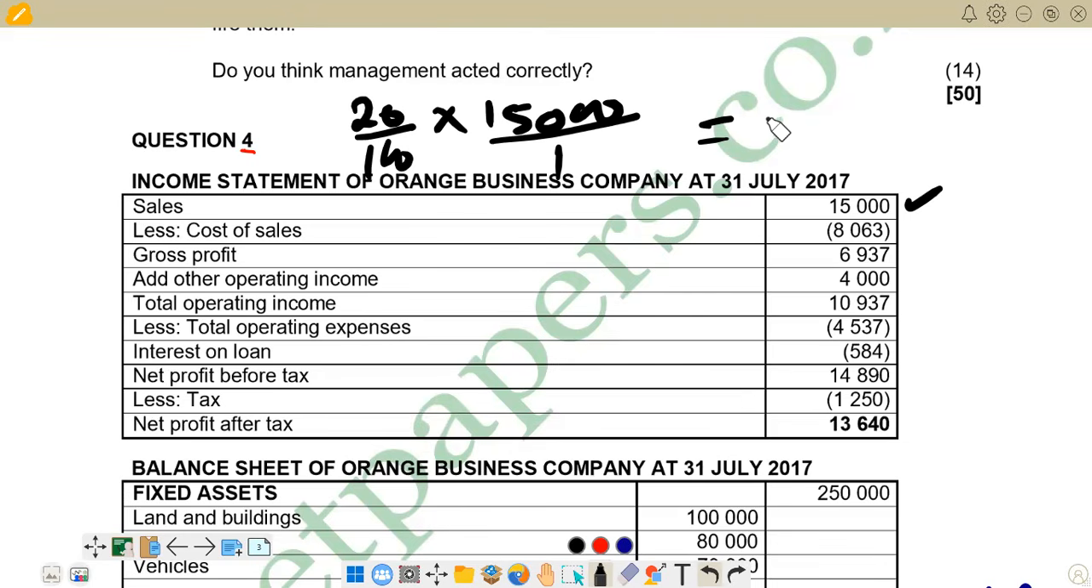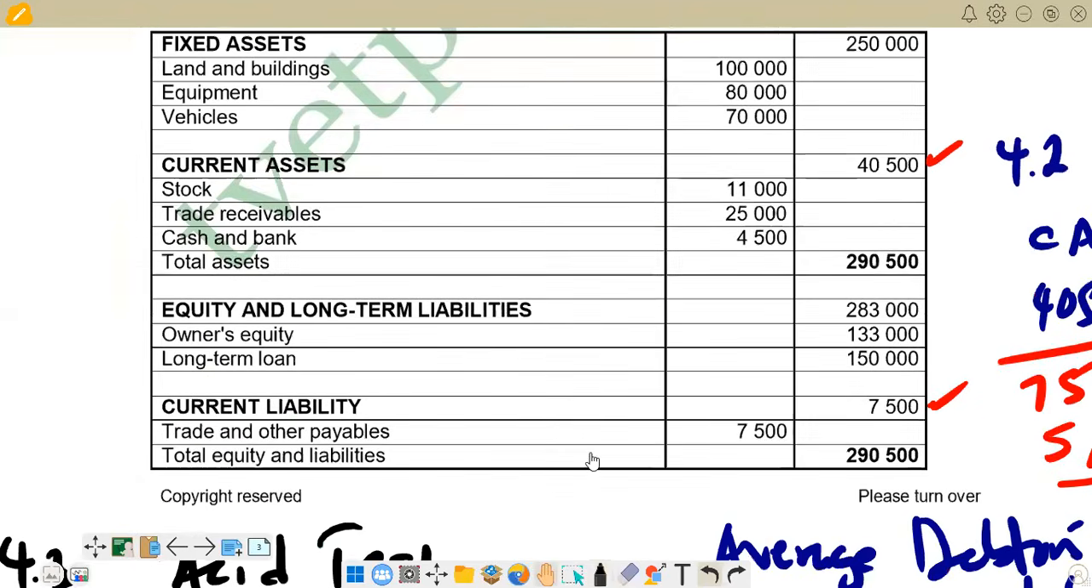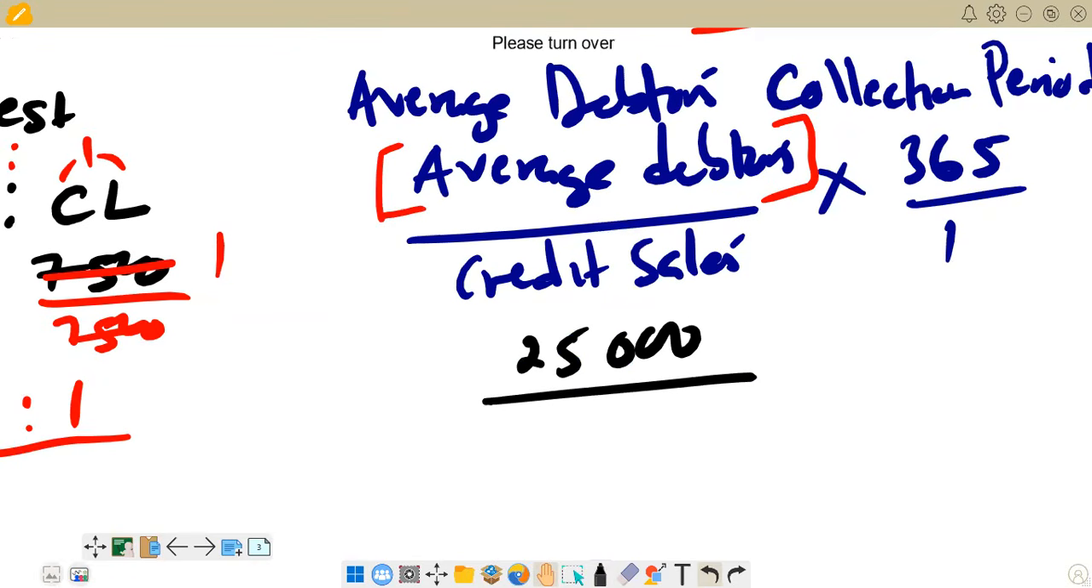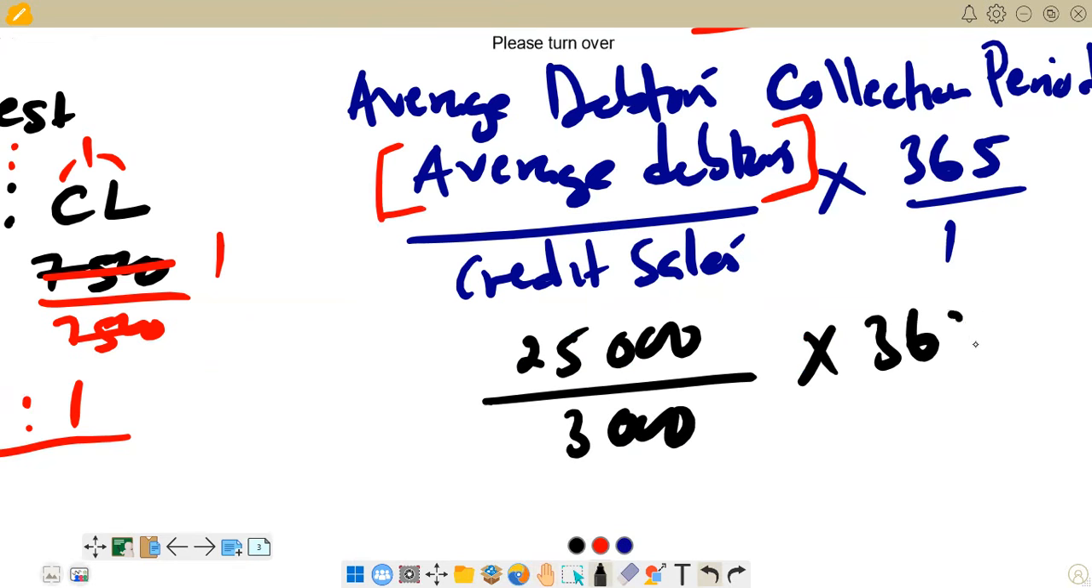So if you calculate there, we are going to get 3,000. So this is going to be our denominator for credit sales. So we go down to check what do we have there, and just substitute our 3,000 there. So here we are. So we are going to put our 3,000 here. Then we multiply by 365 over 1, to get the number of days.